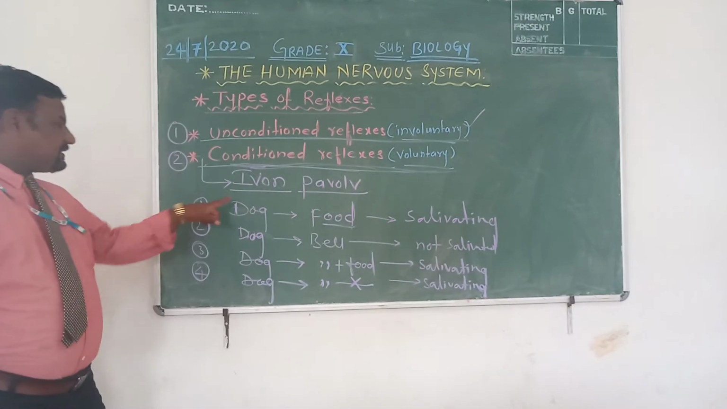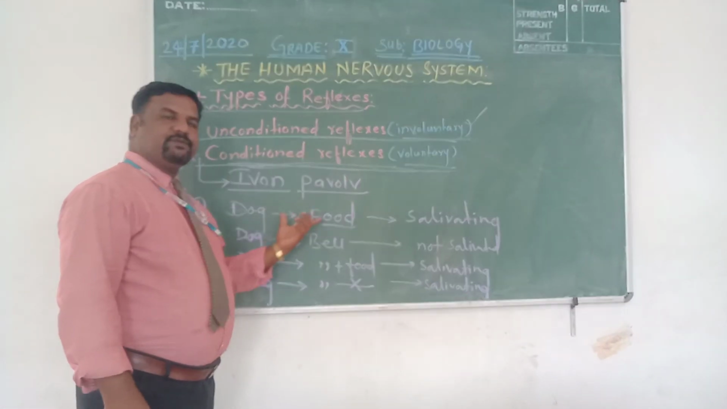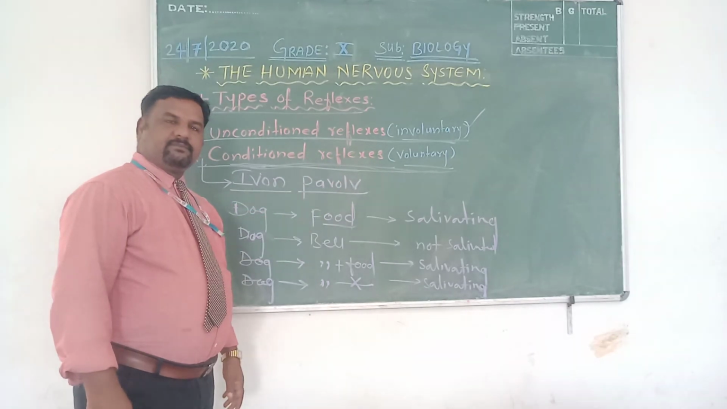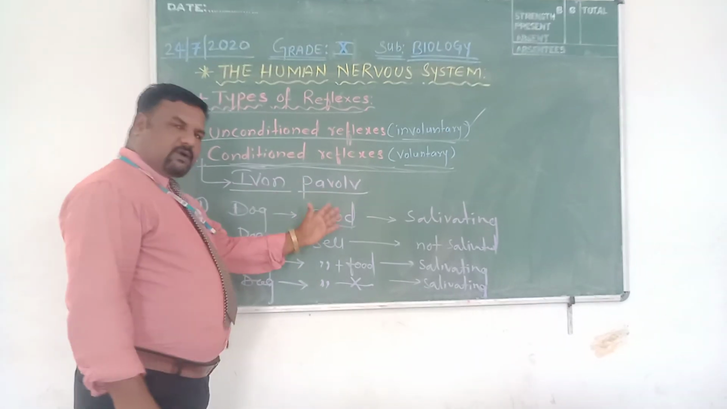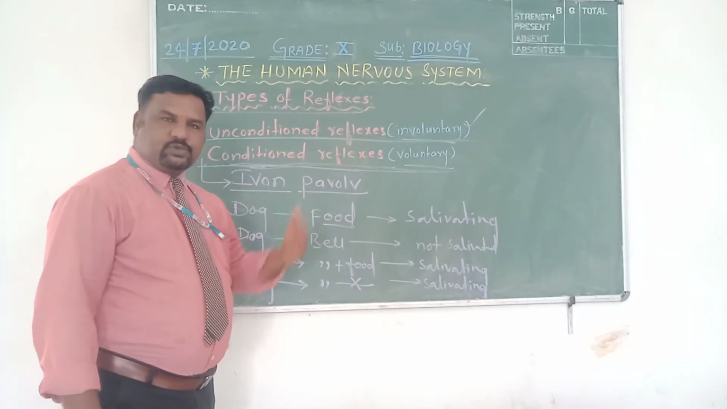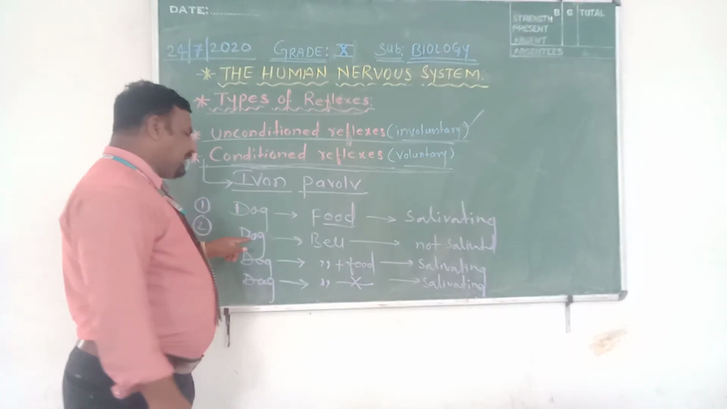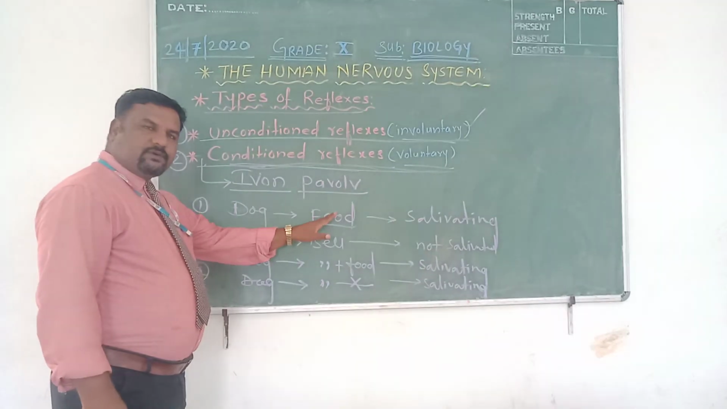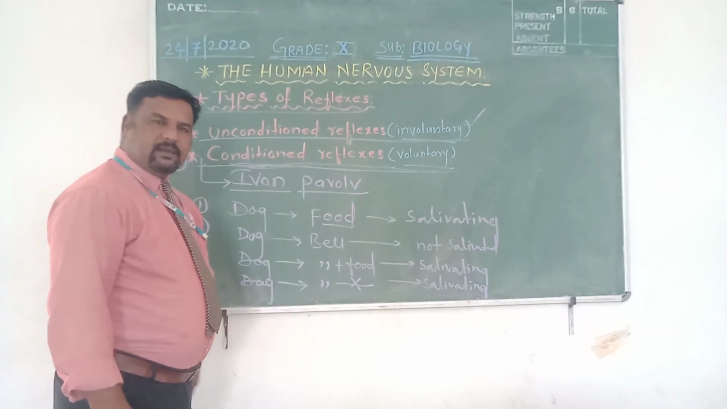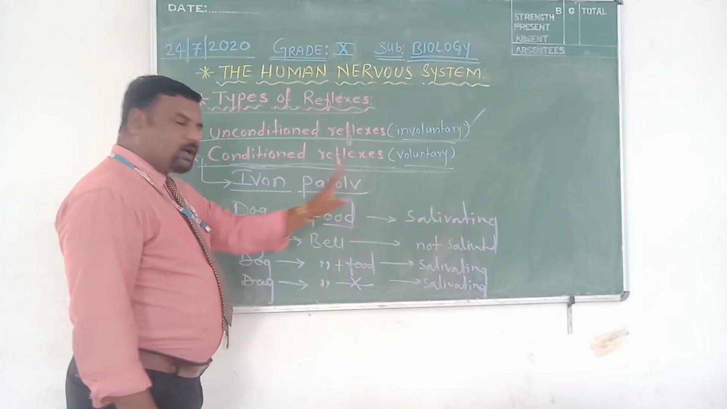See, in the first case, what happened? The dog was given food, and by looking at the food, the dog started salivating. It's quite natural, because the dog knows that the food will be given to it to eat. In the second case, he did not give food to the dog. He only made the dog listen to the bell. The bell rang, and the dog did not salivate.